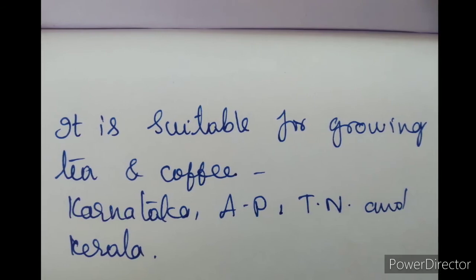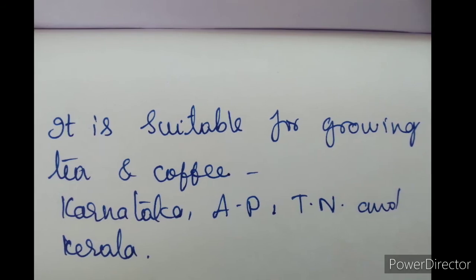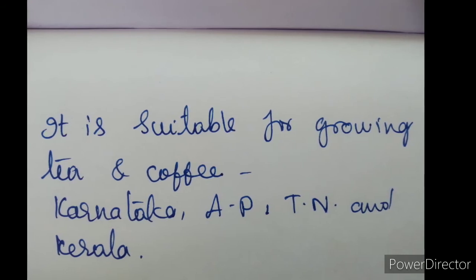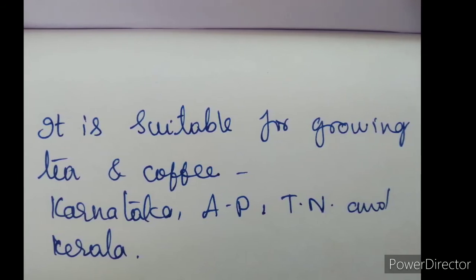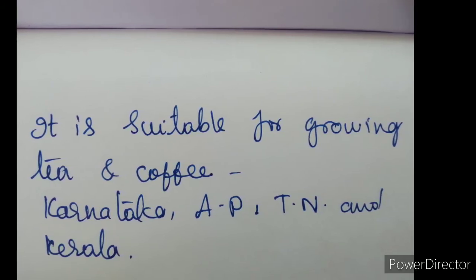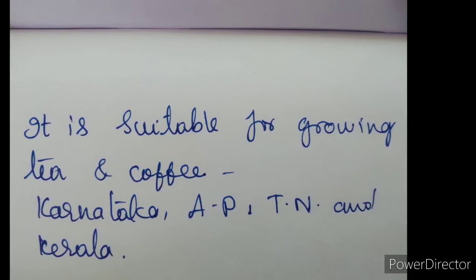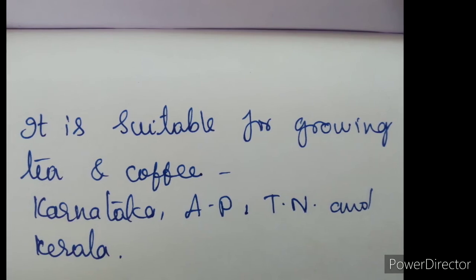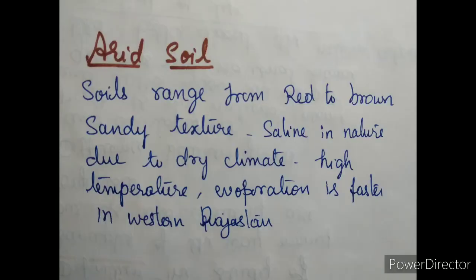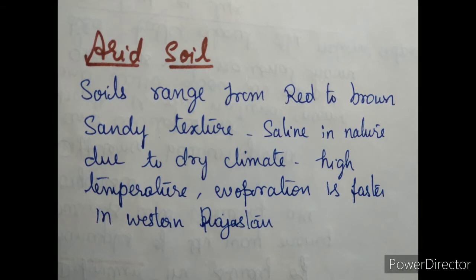After adopting appropriate soil conservation techniques, particularly in the hilly areas of Karnataka, Kerala and Tamil Nadu, this soil is useful to grow tea and coffee. That means using some techniques of conservation of this soil, now this soil is useful for growing tea and coffee in Kerala, Tamil Nadu and Karnataka. The red laterite soils in Tamil Nadu, Andhra Pradesh and Kerala are more suitable for growing cashew nuts. Is it clear? Shall we move to the arid soils?